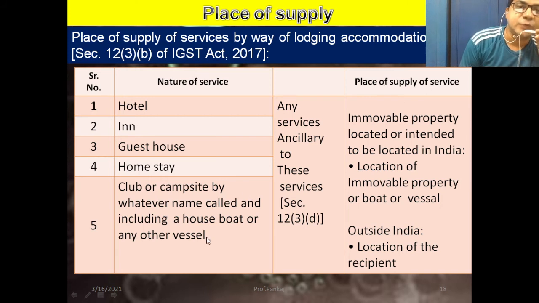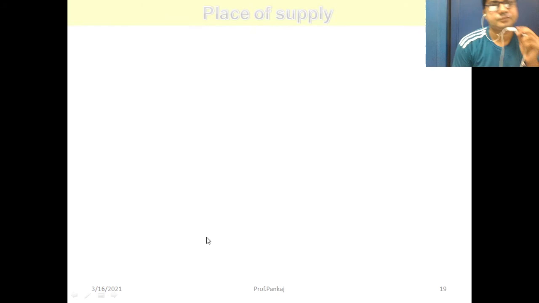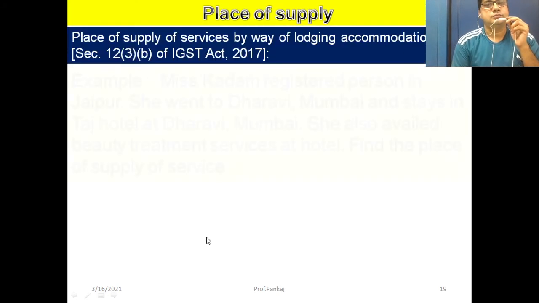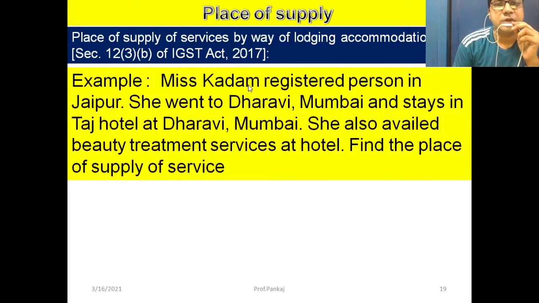Let us discuss one simple example. Miss Kadam, a registered person in Jaipur, went to Dharavi, Mumbai and stayed in Taj Hotel at Dharavi, Mumbai. She also availed beauty treatment services at the hotel. Find out the place of supply.